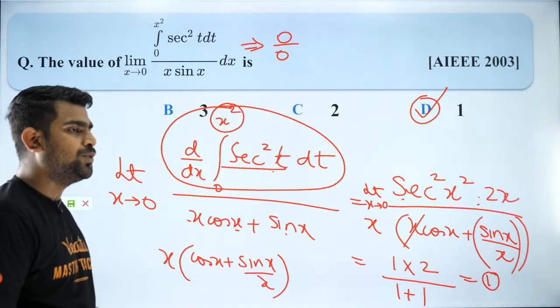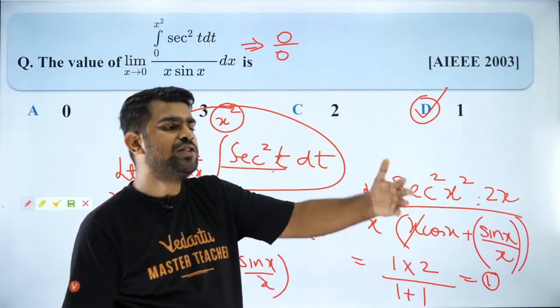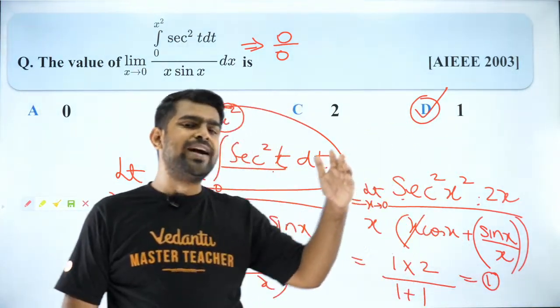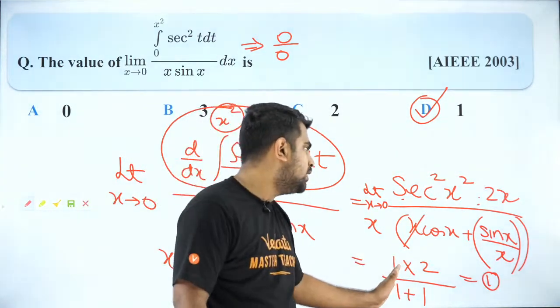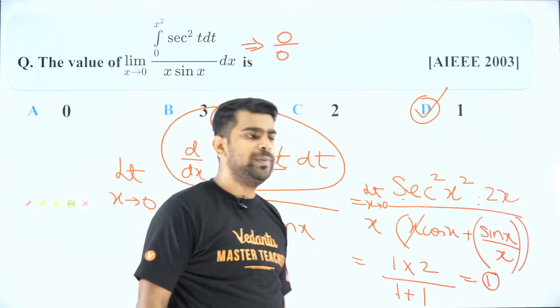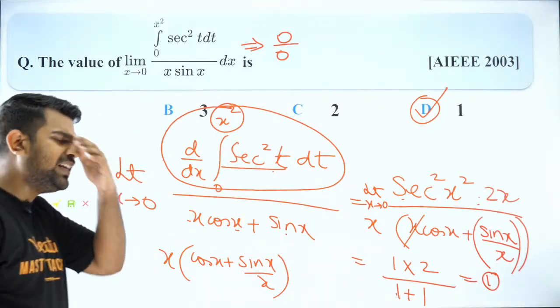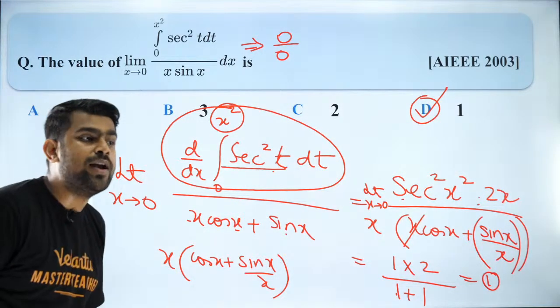Very good, Matthew. Secant 0 is 1, yes, because secant 0 is 1 by cos 0, which is nothing but 1 by 1. So that is why I wrote 1. So 1 into 2 divided by 1 plus 1, which will be 1. Got it? It's a very nice question, a very good application. And don't worry, I have one more for you.